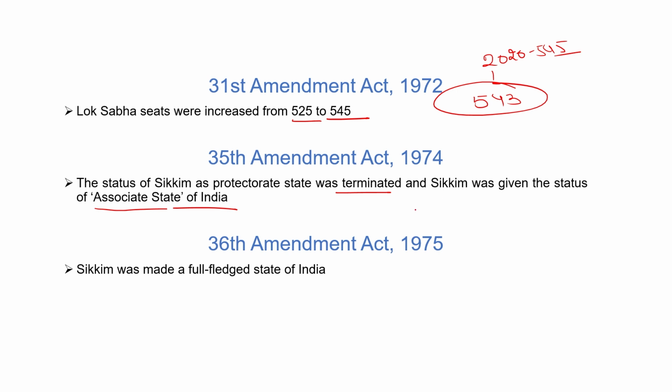Later, in the next year, in the 36th Amendment Act 1975, Sikkim was made a full-fledged state of India. Clear? So in the 35th Amendment, Sikkim got the status of associated state, and in the 36th Amendment, Sikkim got the title of full-fledged state of India.